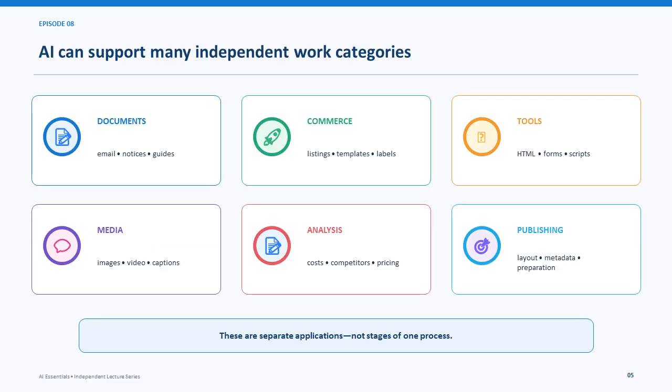AI can support documents, commerce, specialized tools, media, analysis, and publishing. These are separate applications rather than mandatory stages. Choose only the category required by the current task.